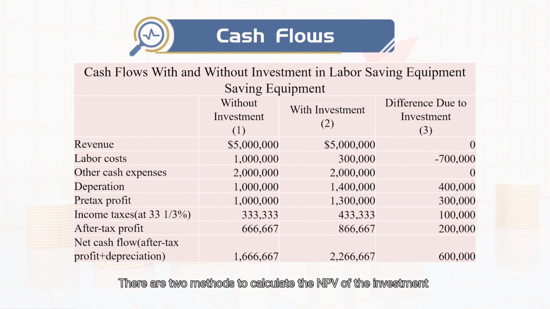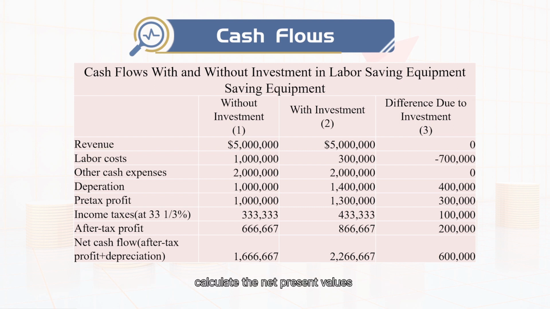There are two methods to calculate the NPV of the investment in the new equipment to see whether it is worth undertaking the project. One approach is to calculate the net present value of net cash flows without the investment and the one with the investment over 5 years.